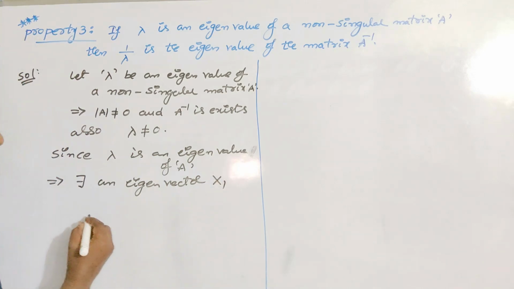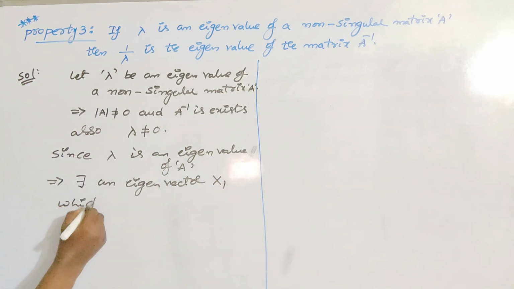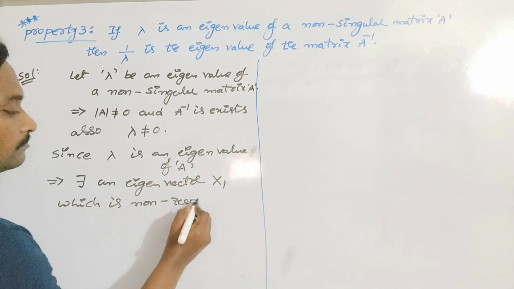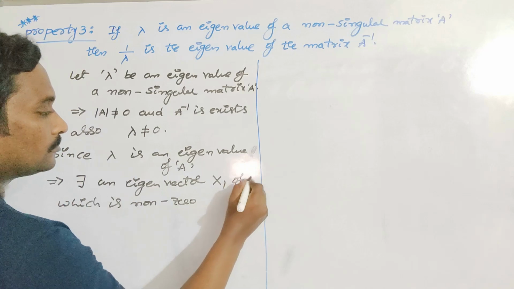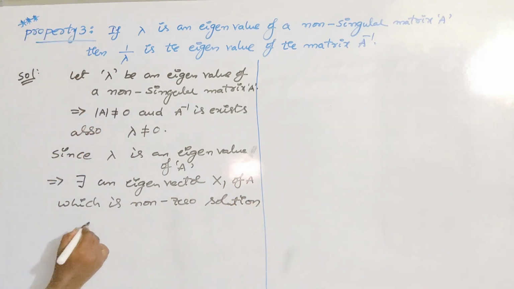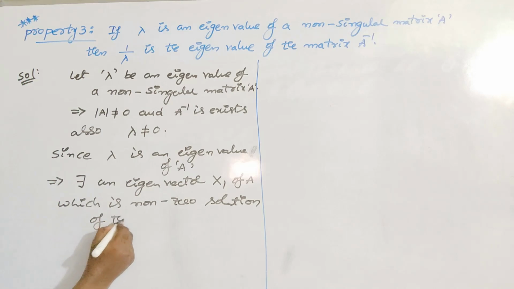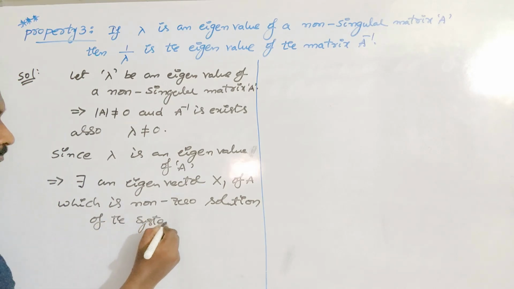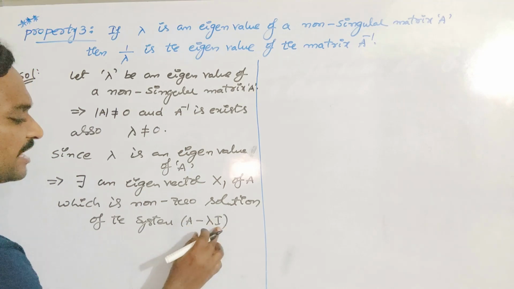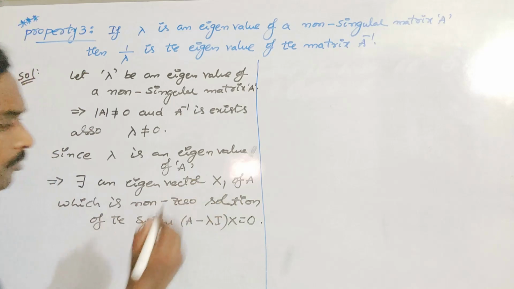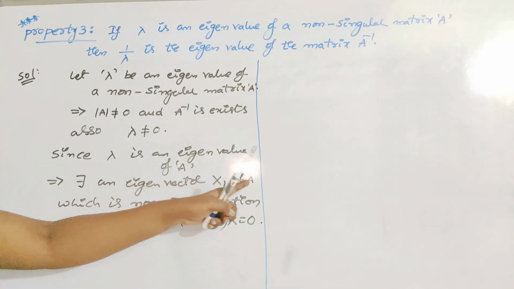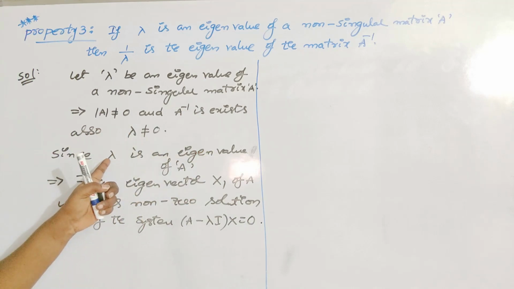There exists an eigenvector x1. What is an eigenvector? A non-zero solution of the system (A minus lambda I) x is equal to 0. x1 is the eigenvector of the matrix A corresponding to lambda.